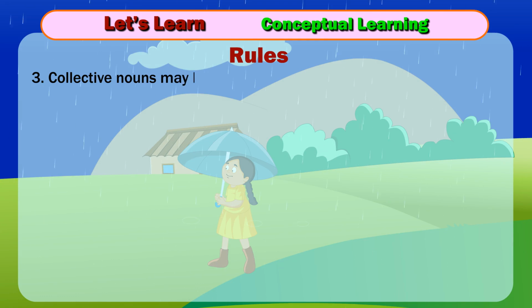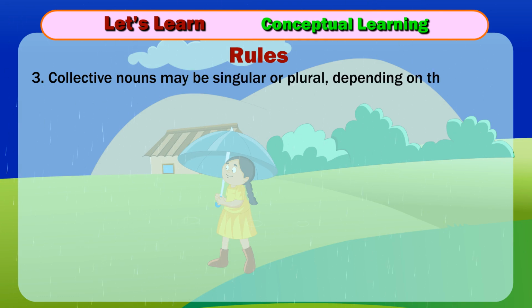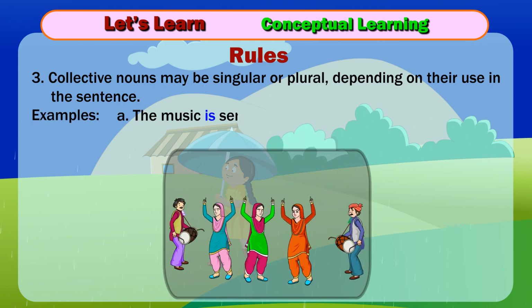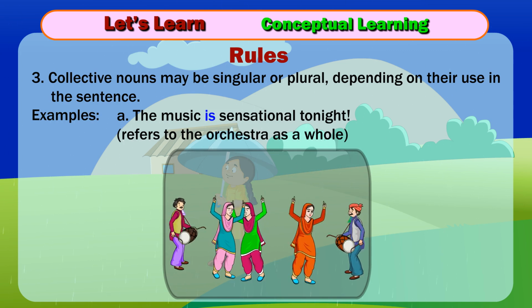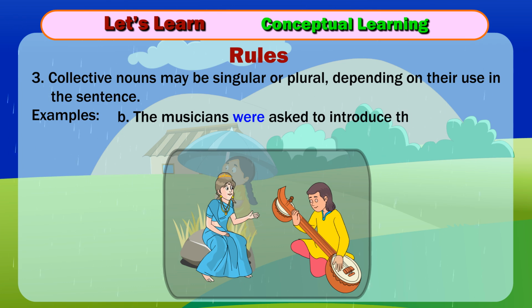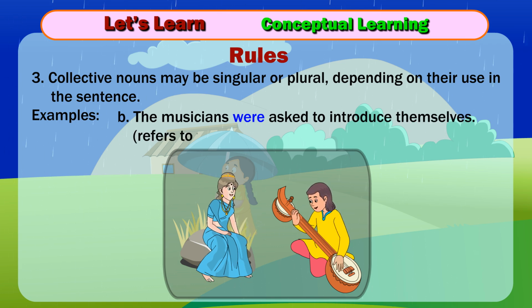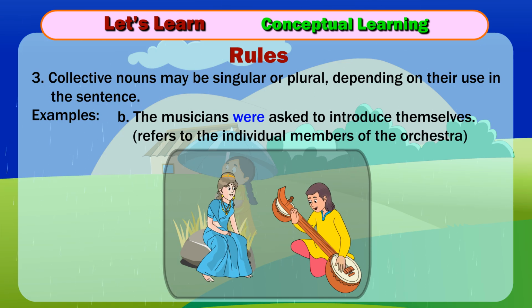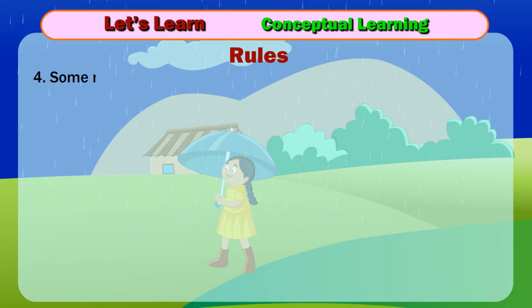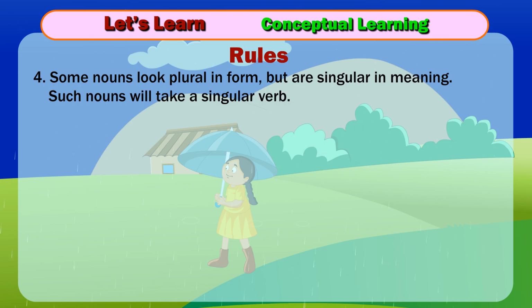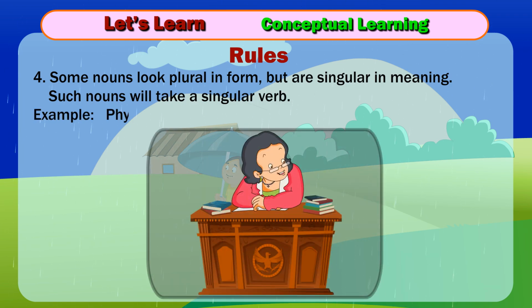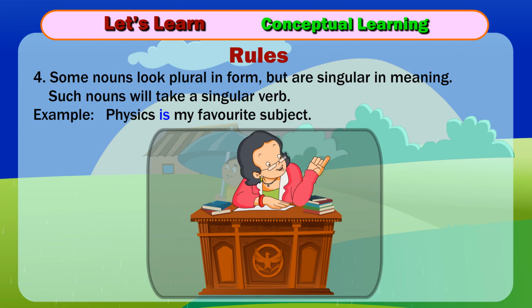3. Collective nouns may be singular or plural, depending on their use in the sentence. Examples, A. The music is sensational tonight, refers to the orchestra as a whole. B. The musicians were asked to introduce themselves, refers to the individual members of the orchestra. 4. Some nouns look plural in form, but are singular in meaning. Such nouns will take a singular verb. Example, physics is my favorite subject.